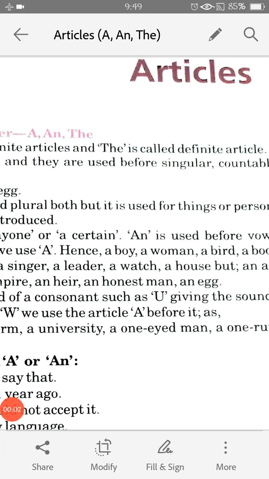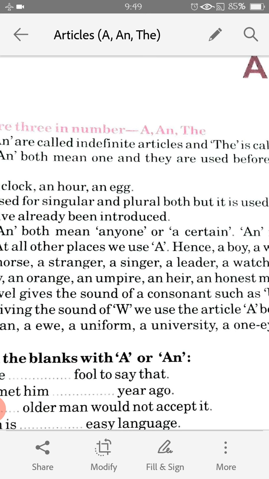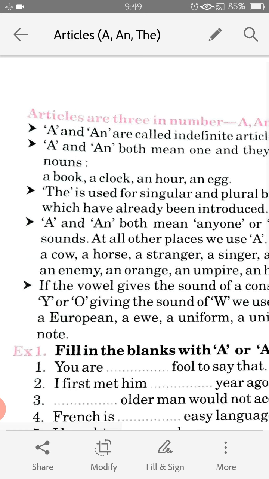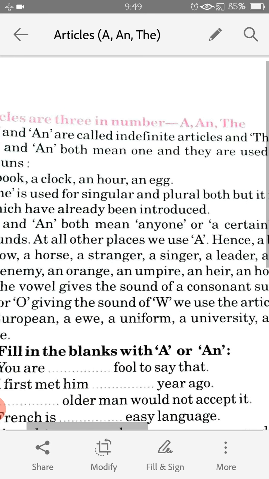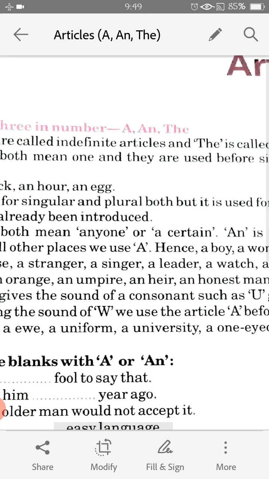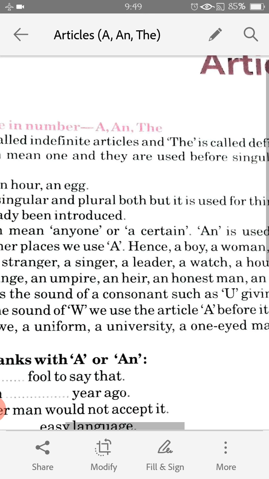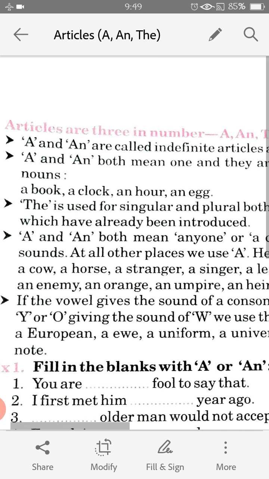Dear students, today we are going to revise our grammar topic, that is articles. Now students, you must know that there are three kinds of articles. They are a, an and the. Now a and an are called indefinite articles and the is called the definite article.